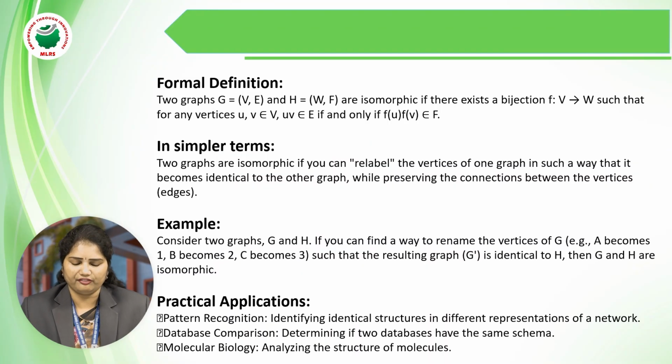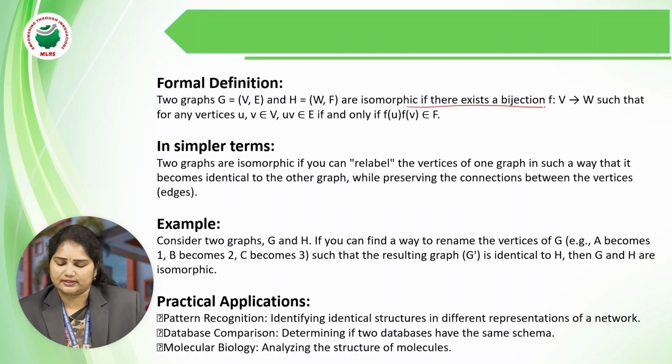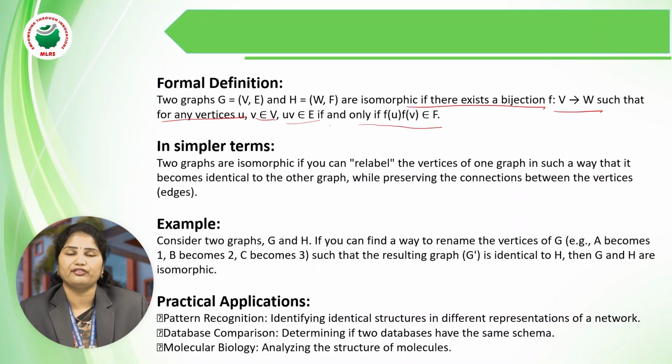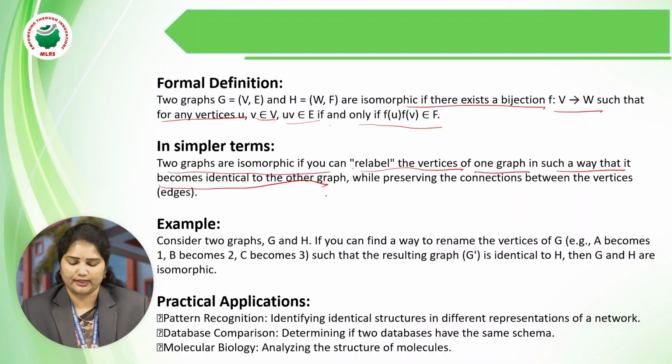The formal definition of isomorphism: two graphs G equal to (V, E) and H equal to (W, F) are isomorphic if there exists a bijection f from V to W such that for any vertices u, v belonging to V, the edge (u, v) belongs to E if and only if (f(u), f(v)) belongs to F. In simple terms, two graphs are isomorphic if you can relabel the vertices of one graph in such a way that it becomes identical to the other graph while preserving the connections between the vertices and edges.